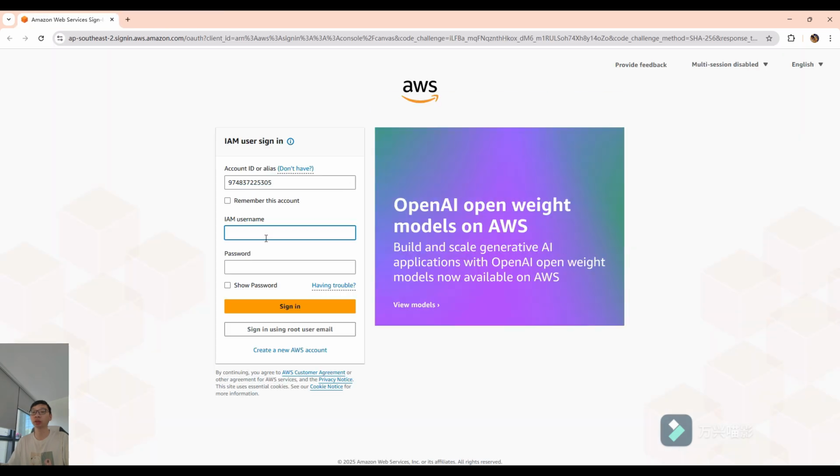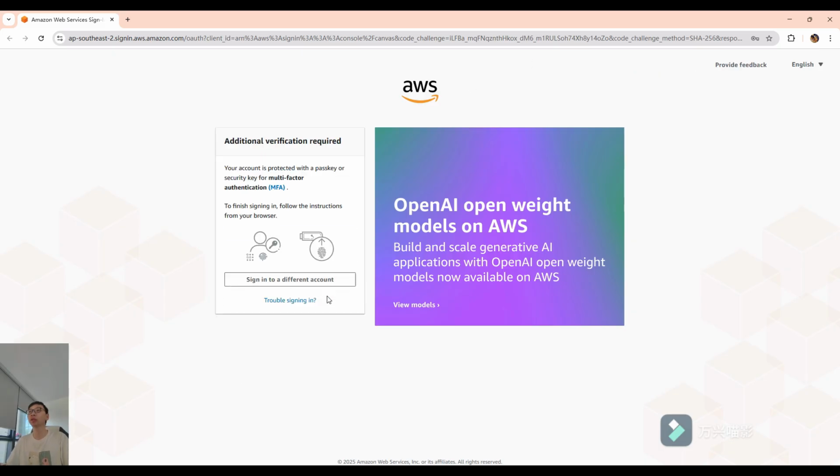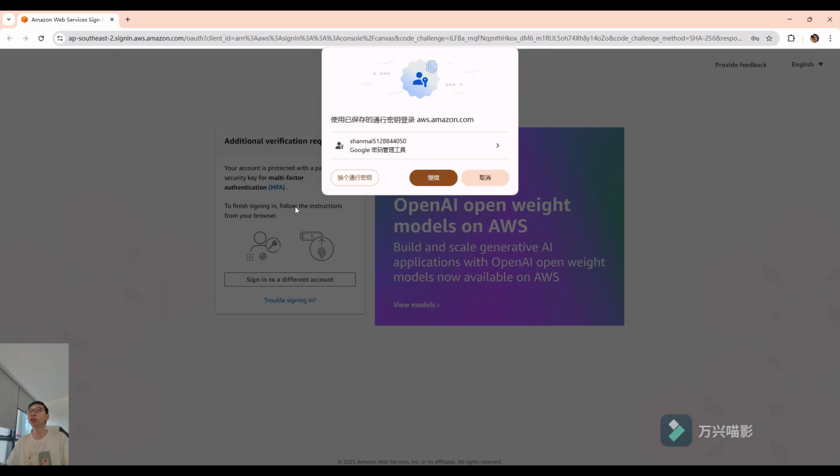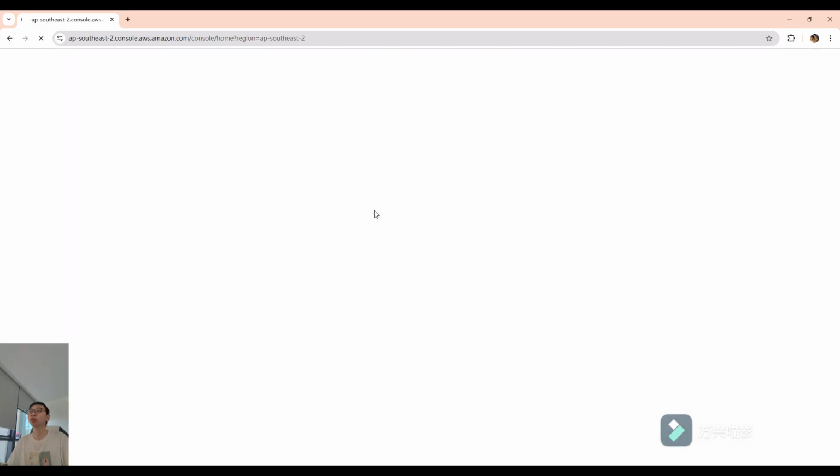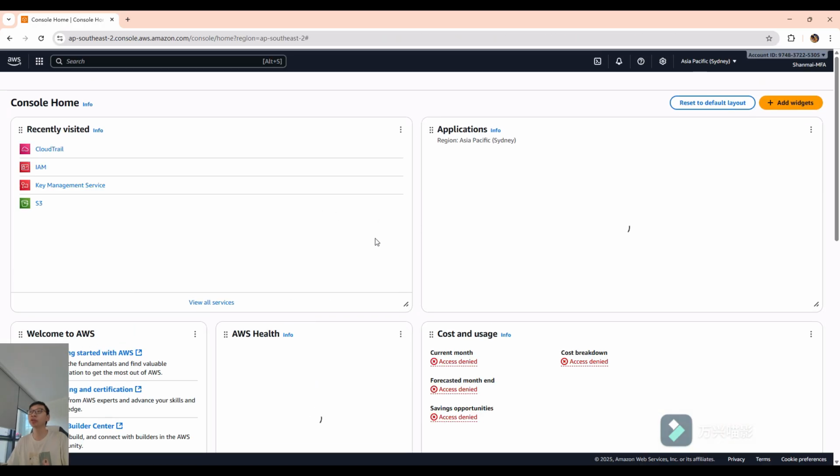Let's try the user with MFA. You see, this user requires MFA, so my Google Chrome shows a prompt asking if you want to go through with the MFA. And you actually have three ways to choose MFA.